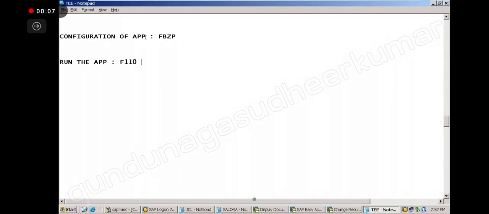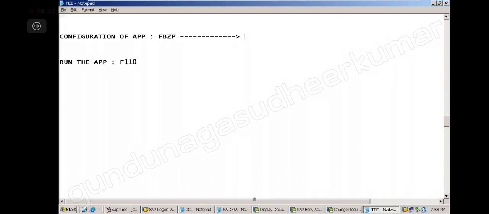The APP means Automatic Payment Program. You are using a lot of apps, I believe. Everybody is using. Now don't call it an app, you call it APP only. Always APP only. Configuration of APP.